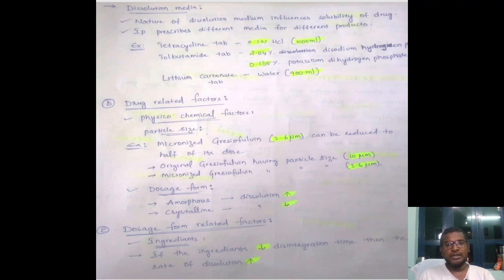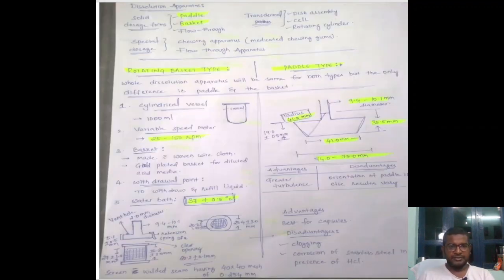Here we have to observe rate as well as time. If the disintegration time of the tablets decreases, nothing but the tablets will get disintegrated into finer particles in a very short span of time, then the surface area of the drug will get increased. If the surface area of the drug increases, then the dissolution will also increase, nothing but the rate of dissolution will also increase. So thereby the bioavailability of the drug will increase, and the action of the drug will take place in a very short span of time, and the action of the drug on the disease will be very effective in nature.